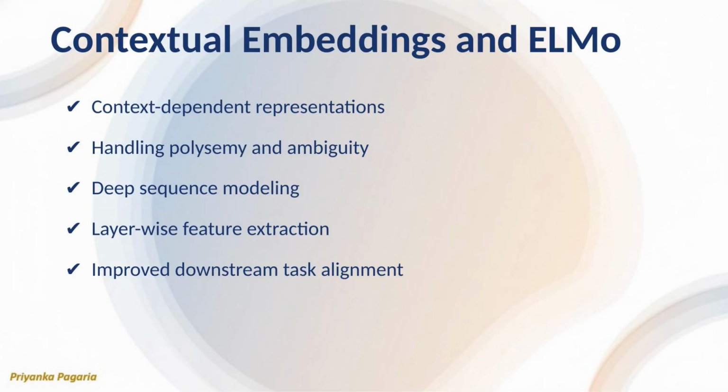Contextual embeddings marked a major shift in representation learning by allowing meaning to change based on usage. In production NLP systems, this dramatically improved accuracy for tasks like search and intent detection. Many professionals mistakenly treat contextual models as drop-in replacements without considering cost and latency.